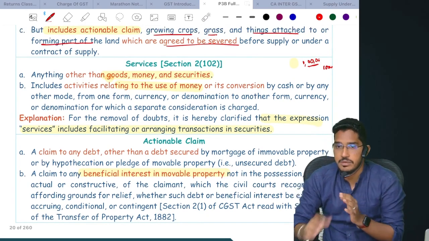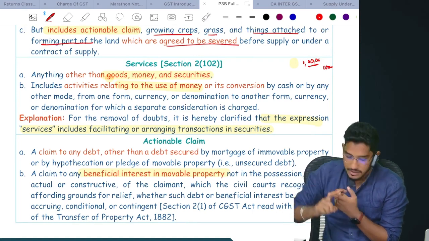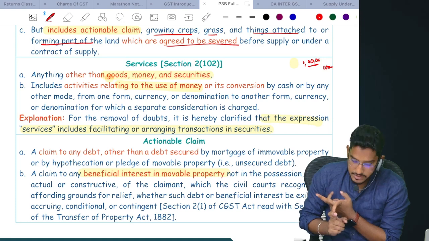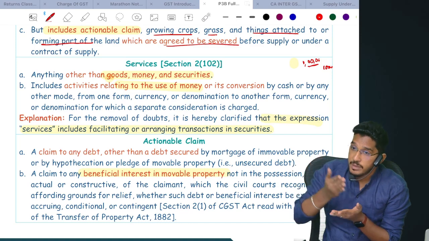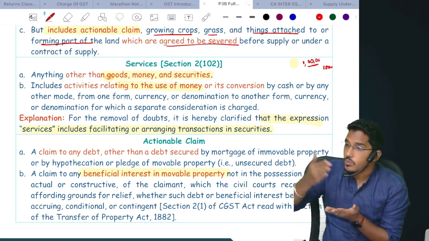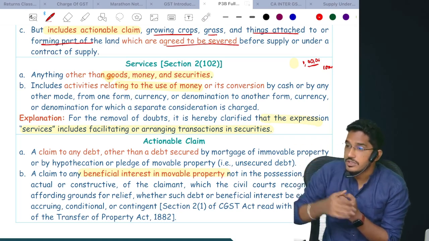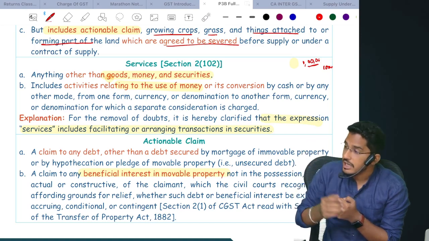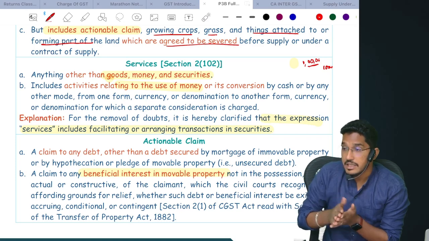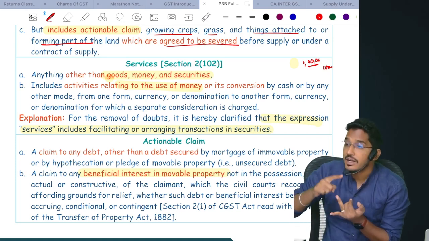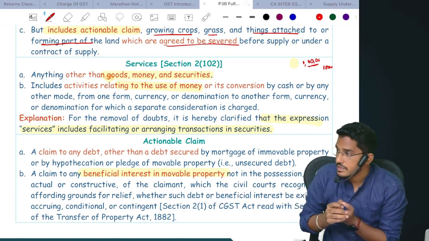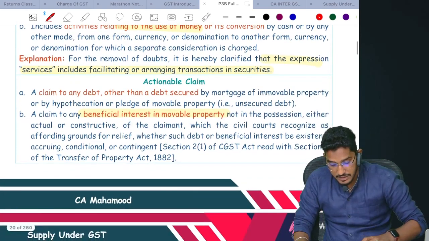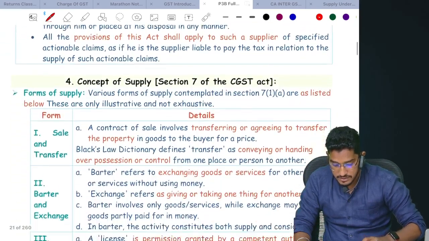So come on, repeat everybody. What is the services definition? Anything other than goods, money and securities. However, it includes activities relating to use of money or conversion of money from one form to another form, one currency to another currency, one denomination to another denomination, for which you are charging a separate consideration. That will fall under services. Similarly, the activities of facilitating or arranging transactions in securities also will fall under the services definition. So we understood what is goods, what is services.